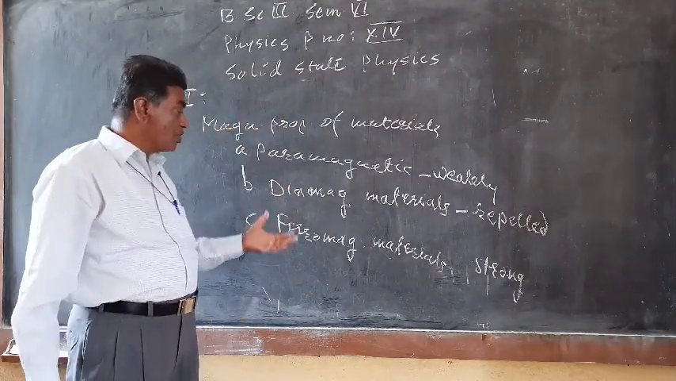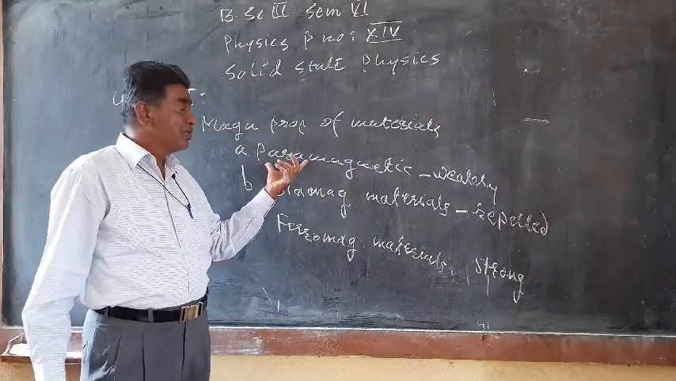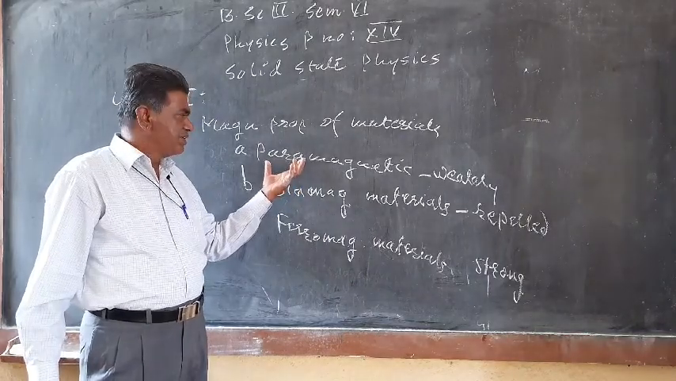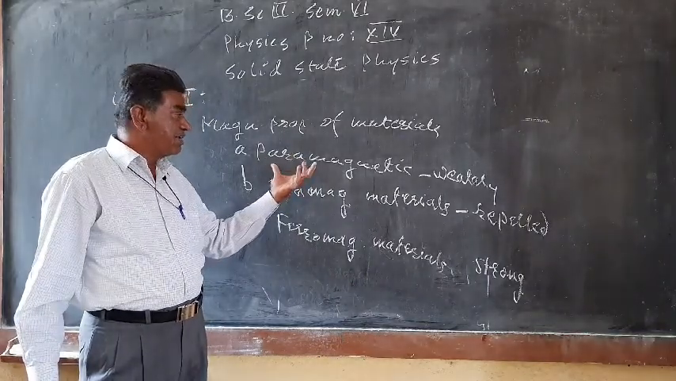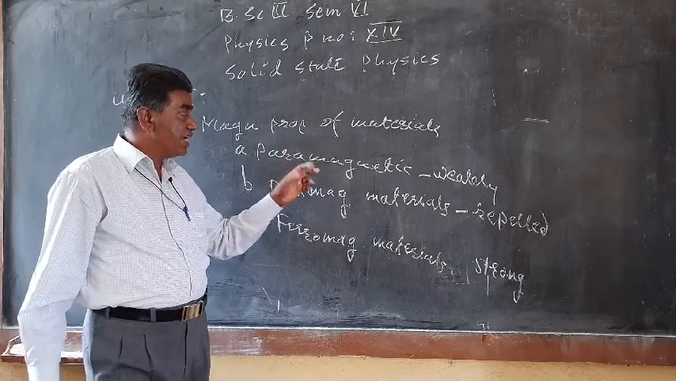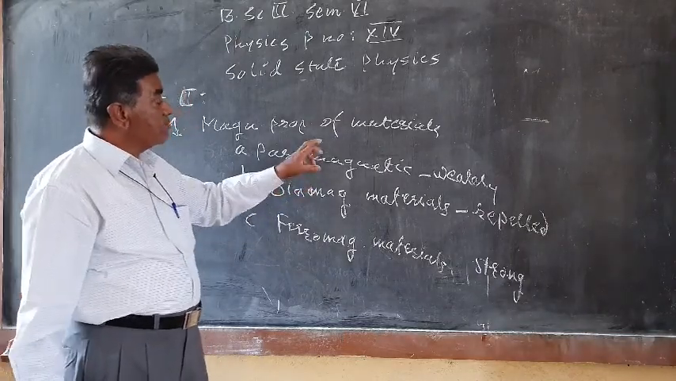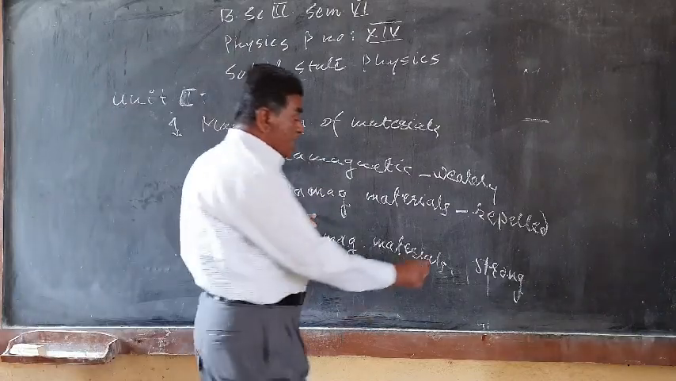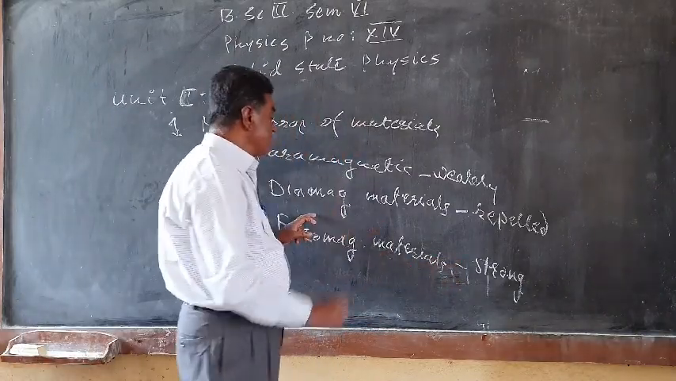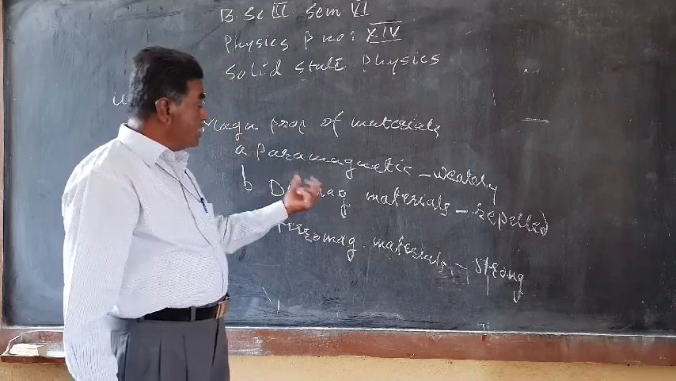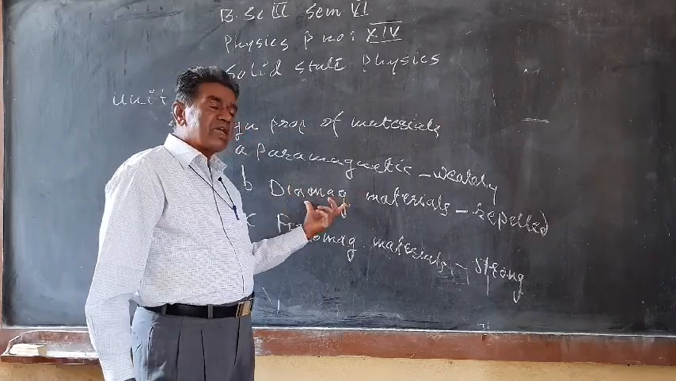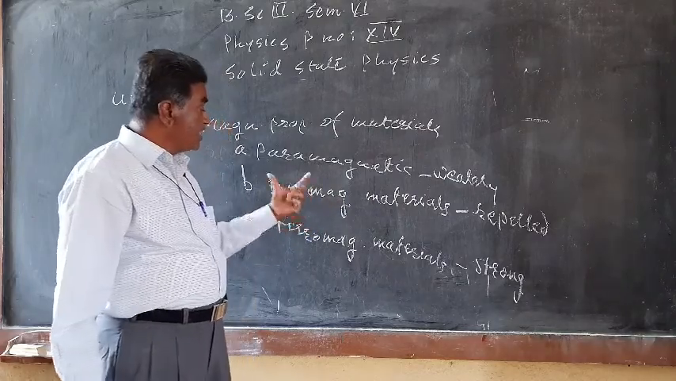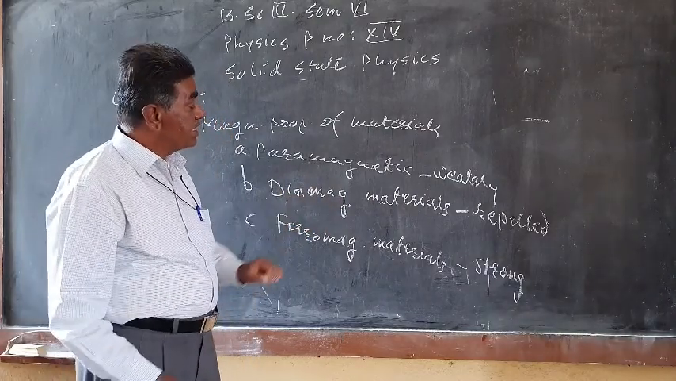So on the basis of that, materials are broadly classified in such a way that those which are weakly attracted towards a magnet or the magnetic field are known as paramagnetic, those strongly attracted are known as ferromagnetic materials, and those repelled by the magnetic field, not attracted but repelled, can be regarded as diamagnetic materials.